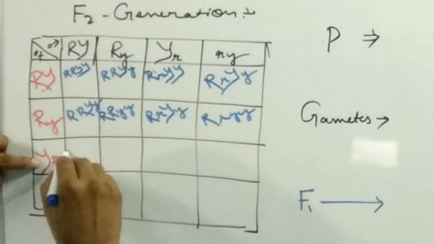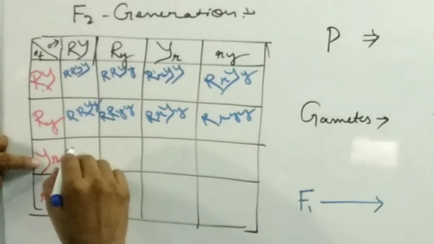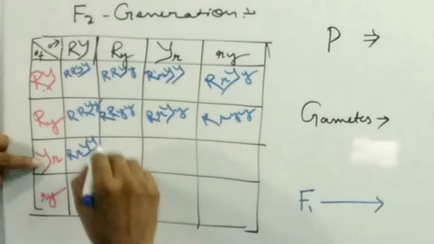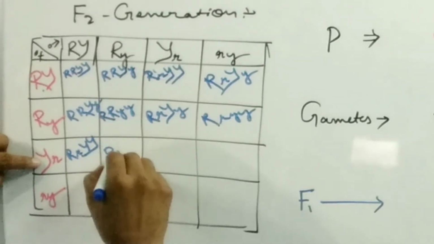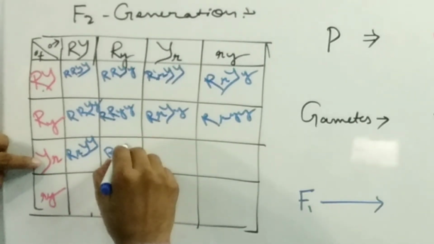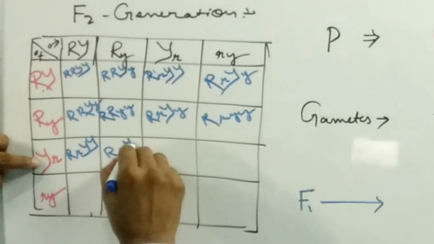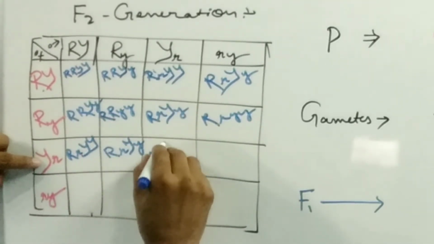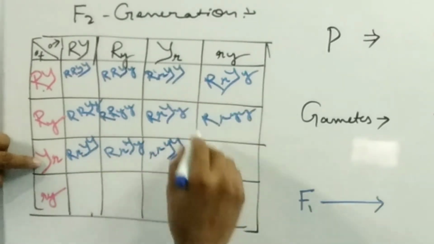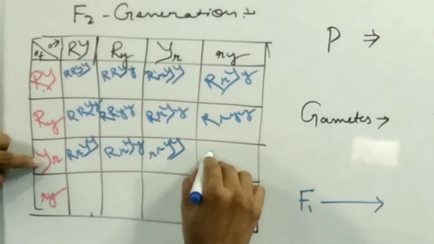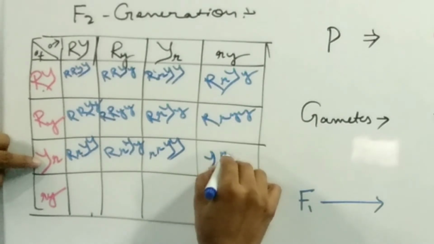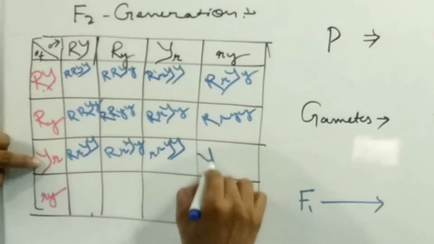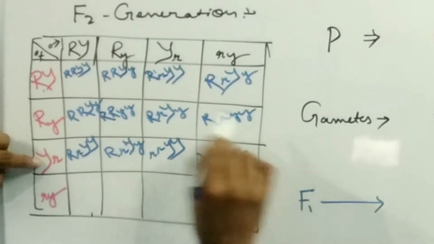So here what happened? Capital R small r, capital YY, then again capital R small r, capital Y small y, small rr capital YY. Here capital Y small y, small rr.